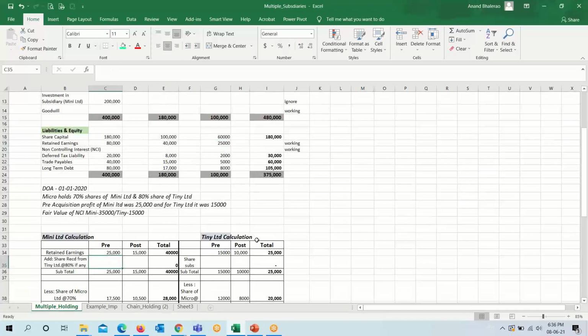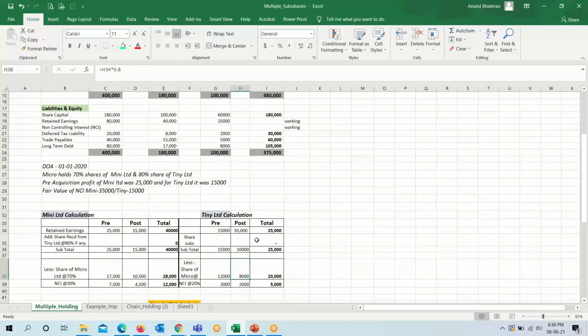So in case of multiple, since there is no chain holding, we will ignore this column and simply calculate the pre and post non-controlling and controlling interest. Similarly, share of Micro Limited, the parent company, pre is 70%, and post it will be 70%.